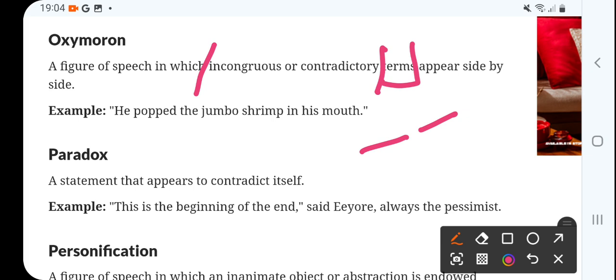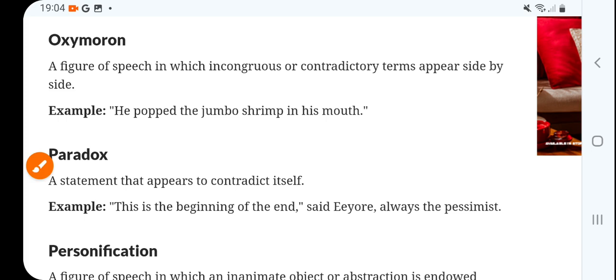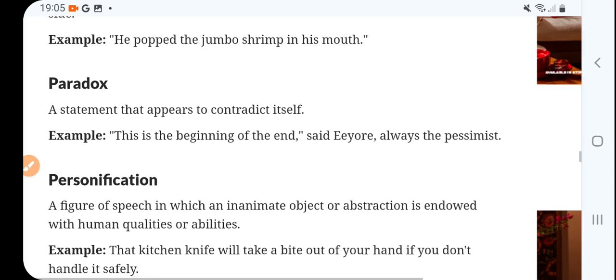How can a jumbo shrimp be popped? So that is oxymoron. Another example is honor killing, right? How can killing be honor?